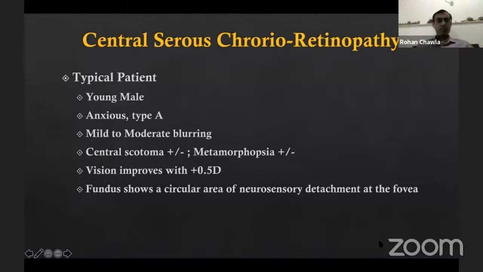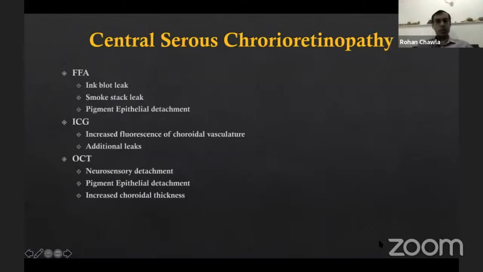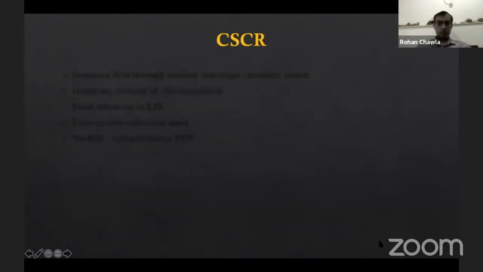And in many cases, just seeing the neurosensory detachment, the diagnosis is fairly easy to make. But these are typical cases. And these are typical angiographic features, where you find the ink blot leak or a smokestack type of leak. ICG has recently shown us increased fluorescence of the choroidal vasculature, and OCT definitely confirms the diagnosis. But as I said, this is a typical patient. Now I'll be showing you situations where it looks like CSR but may be something else, and also some atypical types of CSR.